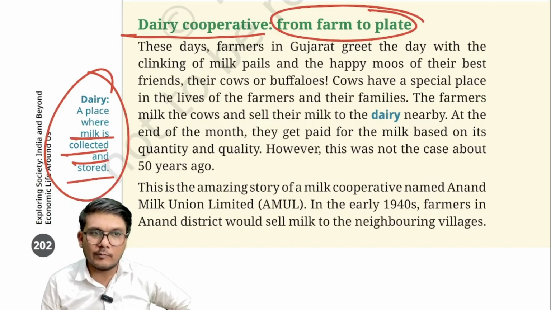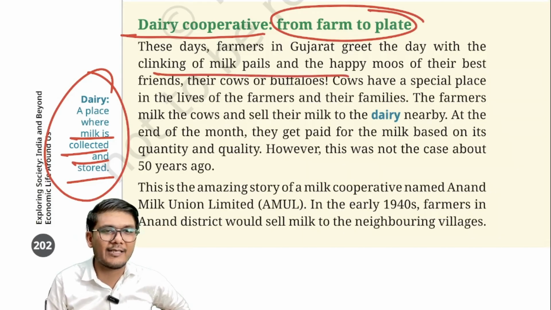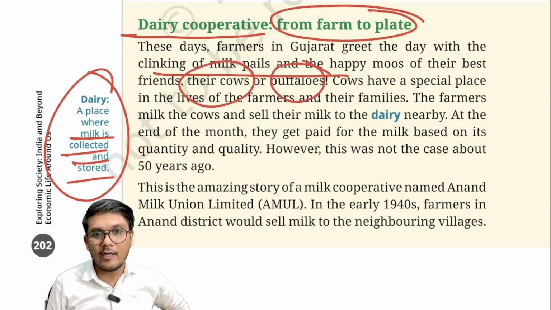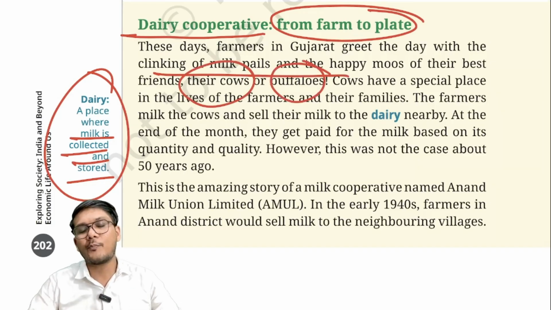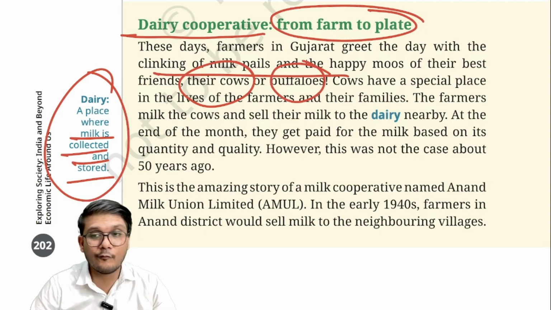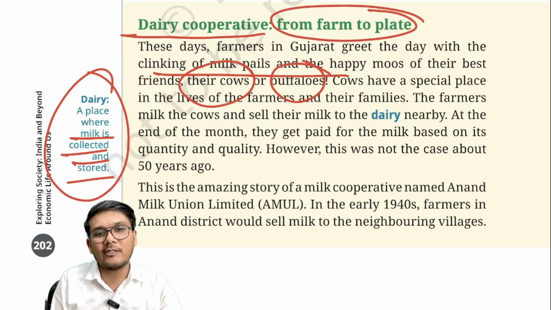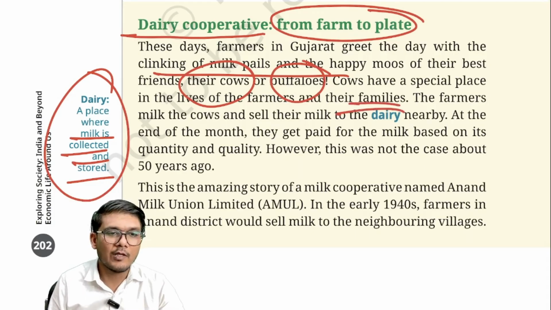Now, these days, farmers in Gujarat greet the day with the clinking of milk pails and happy moos of their best friends, that is cows and buffaloes. Why? Because they are the ones who are providing the milk, which is used by them for their livelihood, right? Cows have a special place in the lives of the farmers and their families. The farmers milk the cows and sell the milk to the dairies nearby.